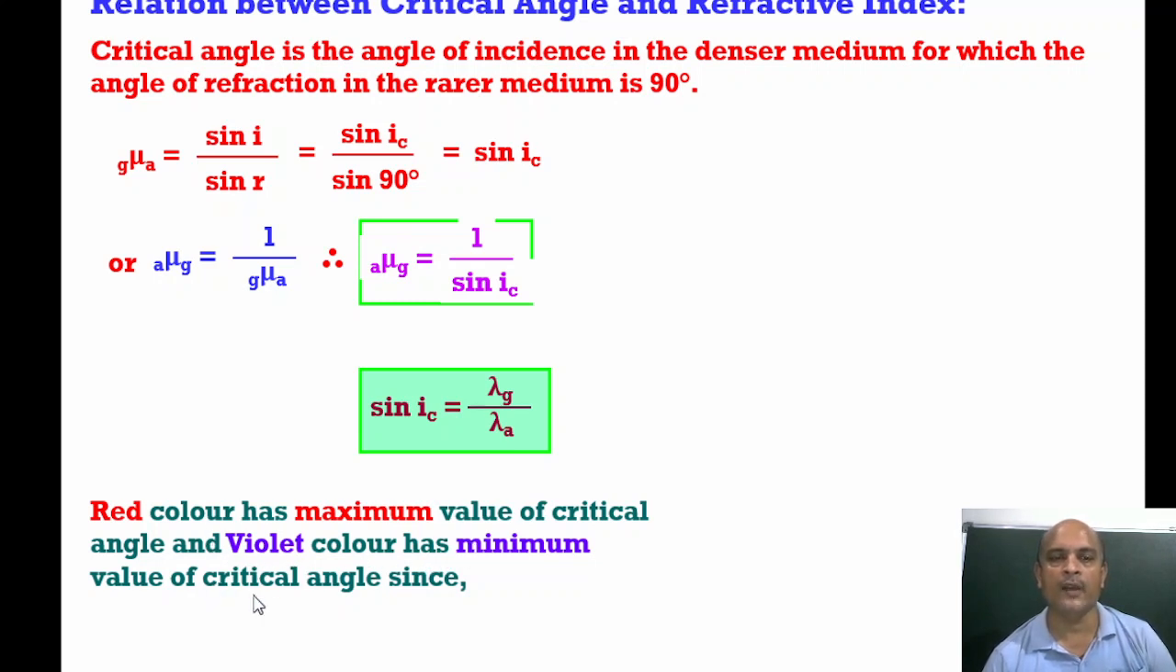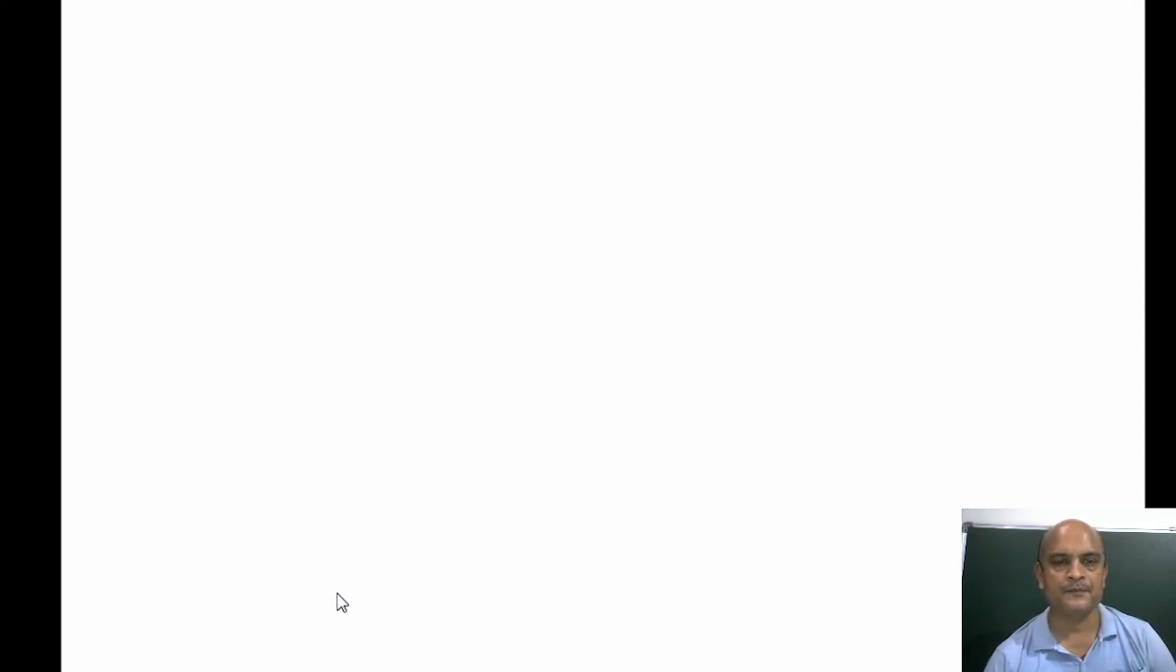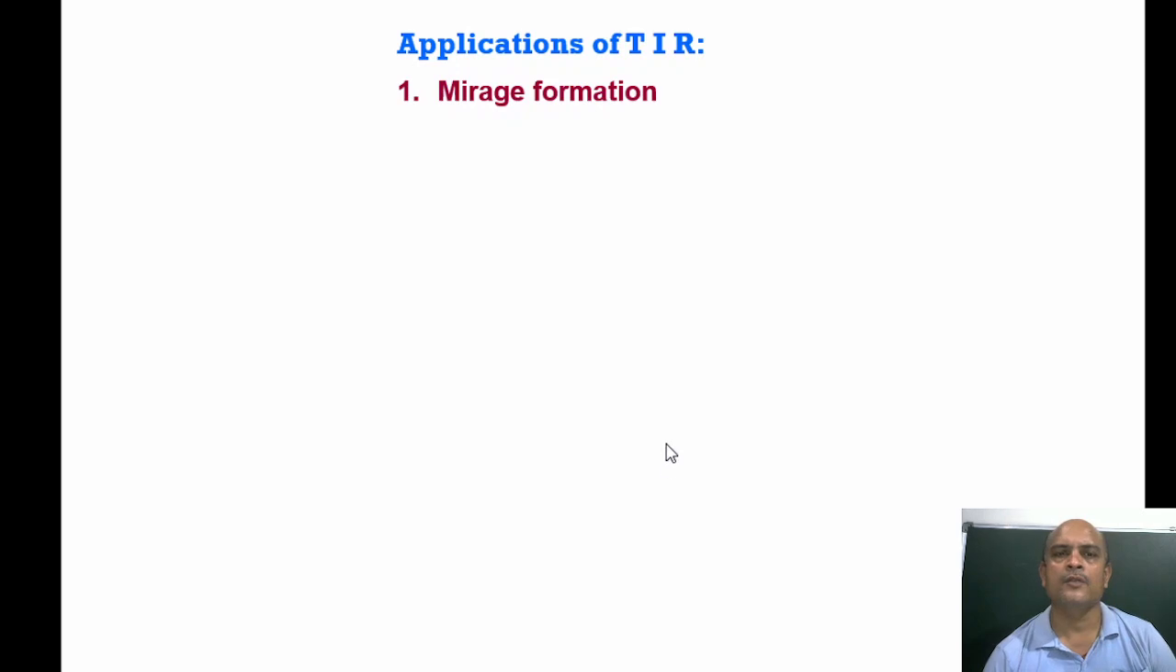Now, application of TIR. What is the importance of TIR? So the first and simple natural application of TIR is mirage formation. Mirage is a concept which occurs during daytime, very hot days, in the summer time, or we can say in desert, or in highway. Sometimes we see water on the road of highways, but when we reach that point, nothing is there. So that concept is called mirage.